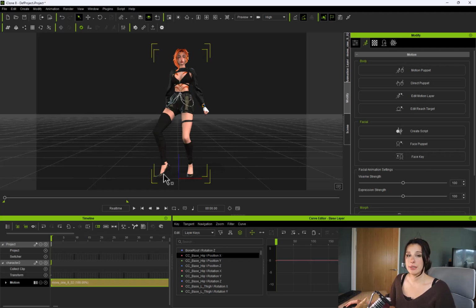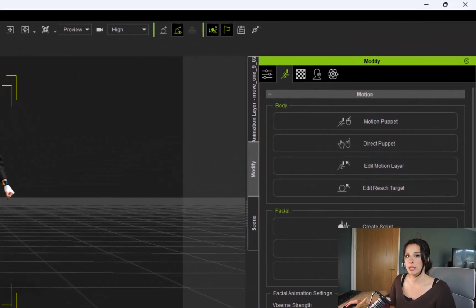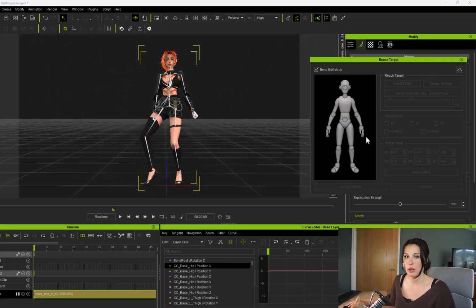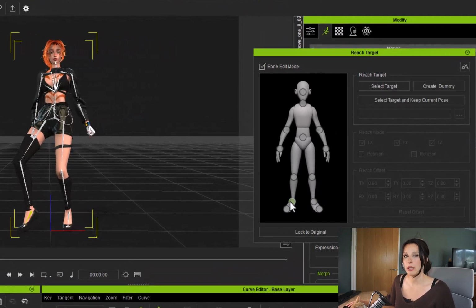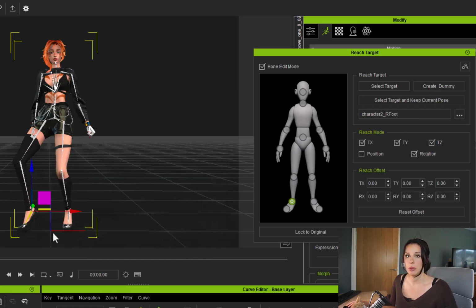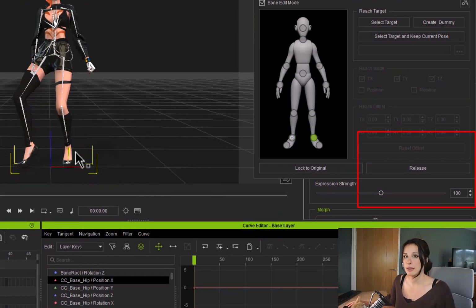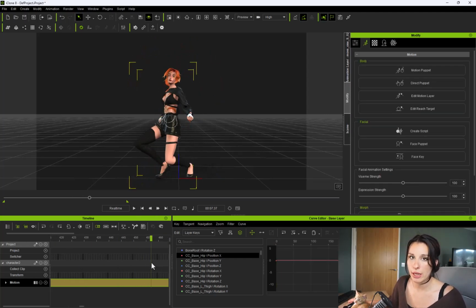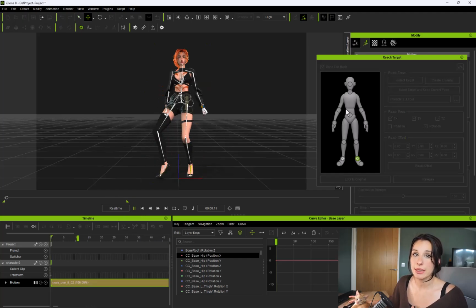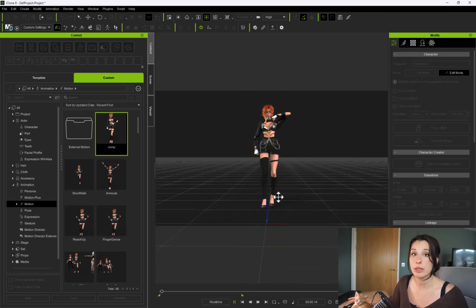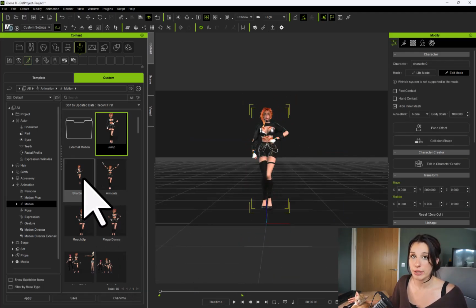I want to stop my feet slipping around, and to do that I use the reach target modifier. I just go along in the timeline until I get to the point where I want to lock the feet into position, and from here I click on create dummy on the foot, and this will lock them into position. So when I want to release them, I just come along the timeline and then click on the release button in the same panel. So I just go ahead and repeat the process of bringing in my mocap data from Moveai, cleaning it up, and then what I do is save that mocap data to my iClone library, which means I can come back to it and use it on different projects and different characters, which is really handy.